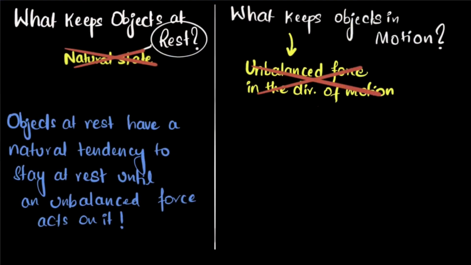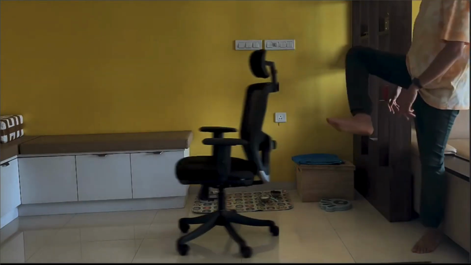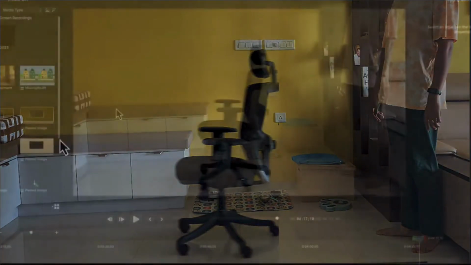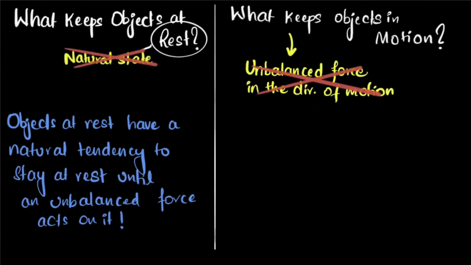And for a second, if we imagine this was right, that we needed an unbalanced force to keep things in motion, then that chair should have instantly stopped the moment we lost contact with the foot. This is how it would look. All right, ready? Boom. See, the chair would instantly stop once I let go of it. But clearly this doesn't happen. This is not how things work, which means this is definitely wrong.